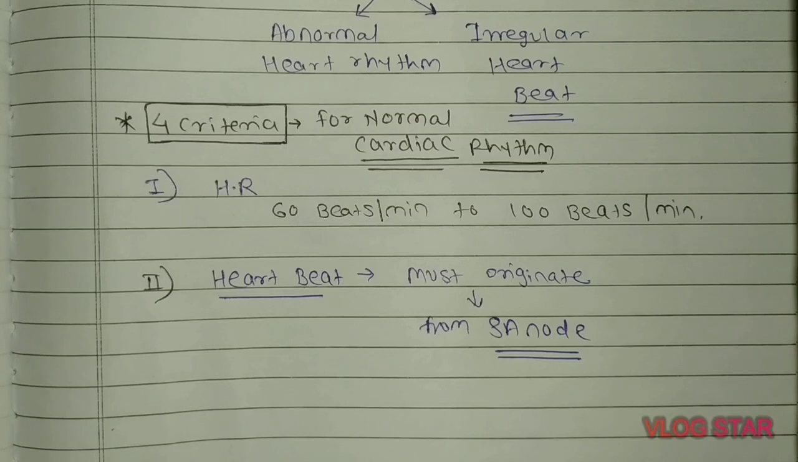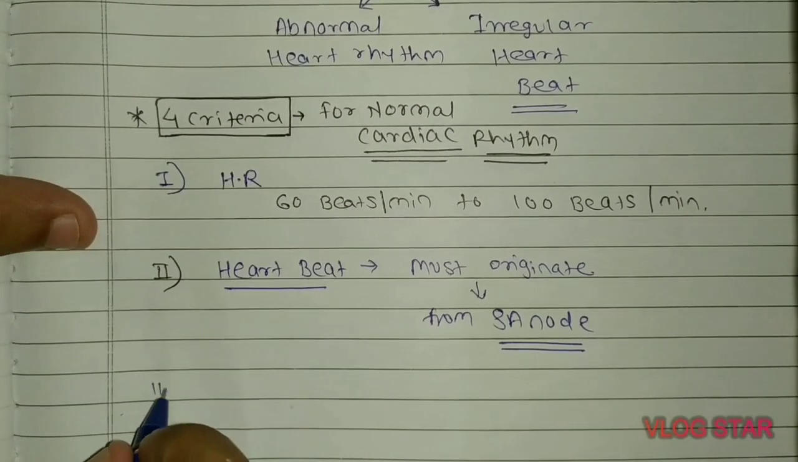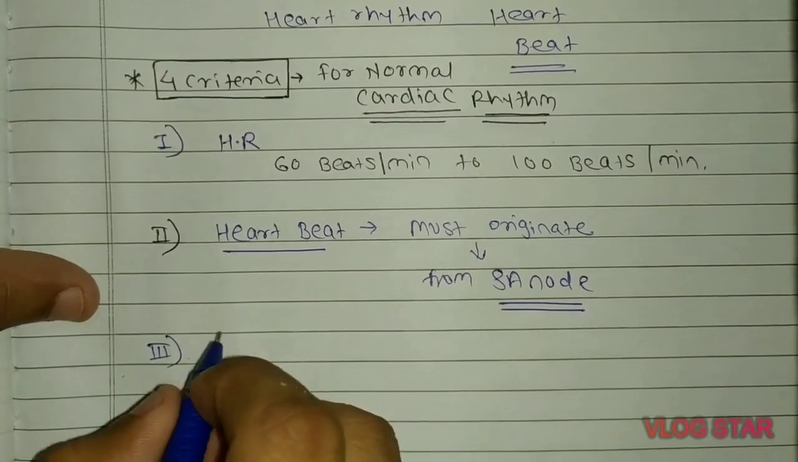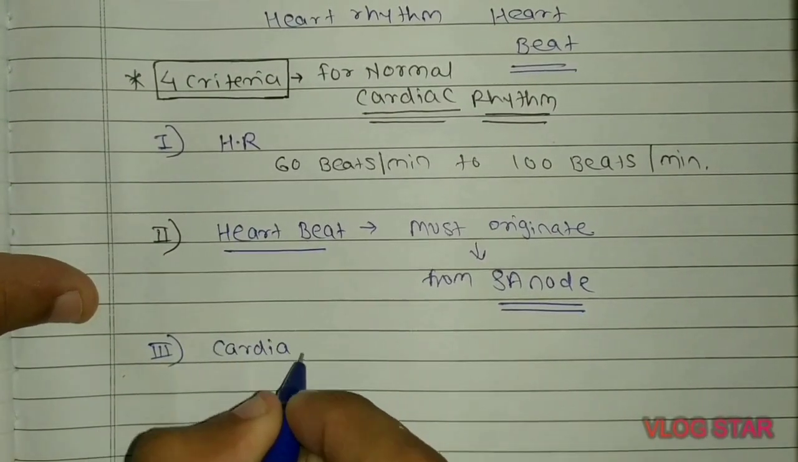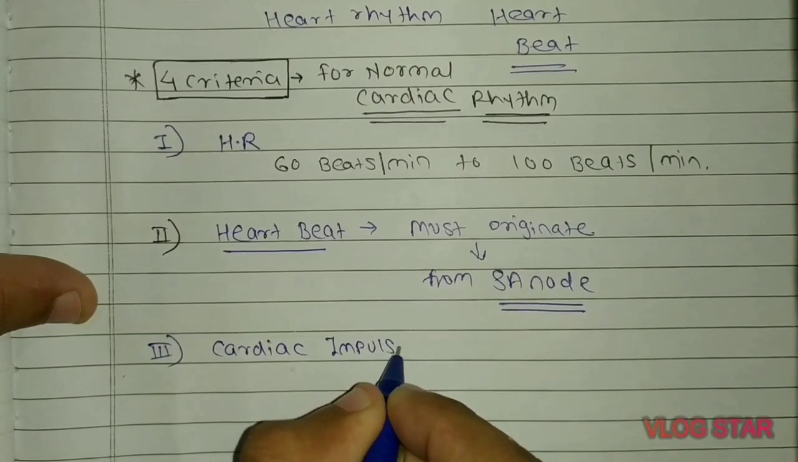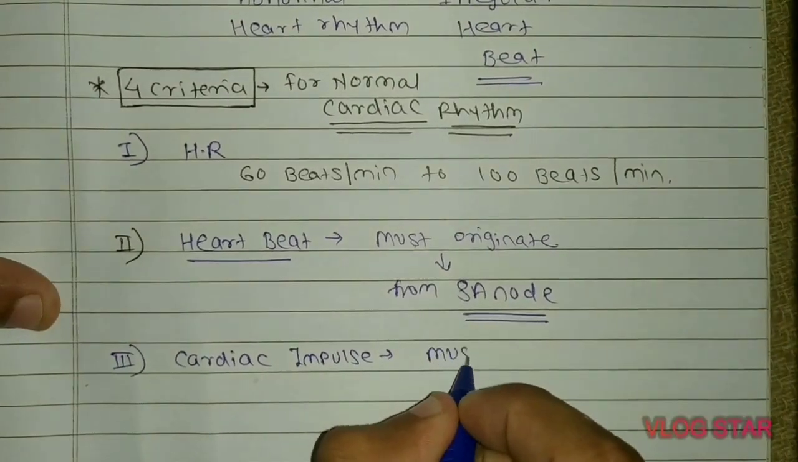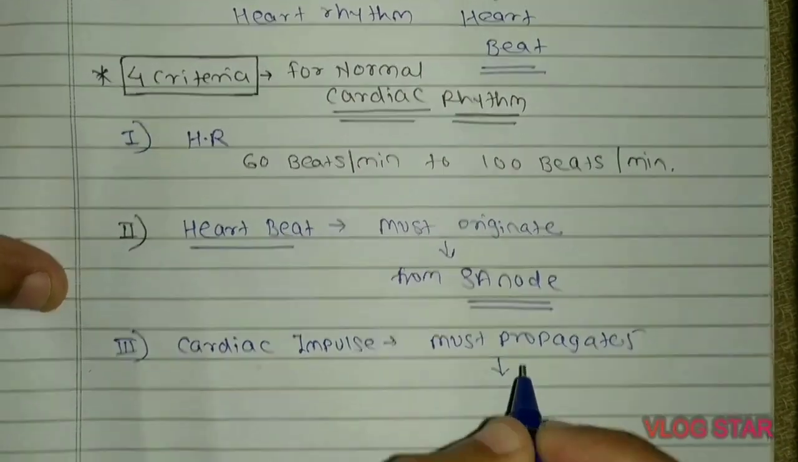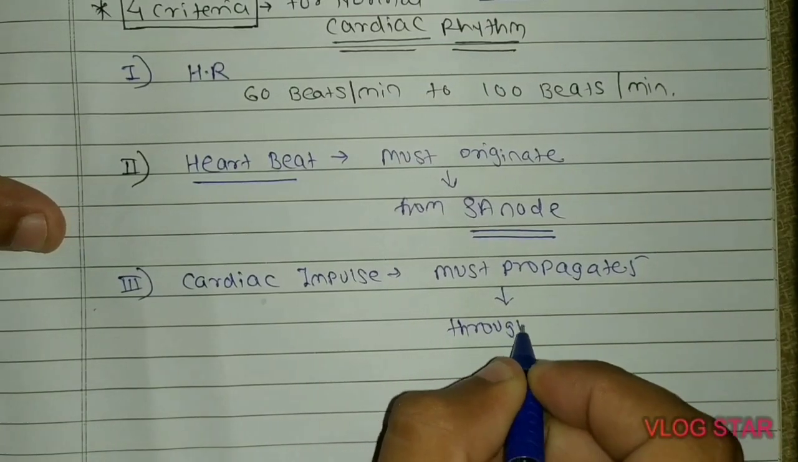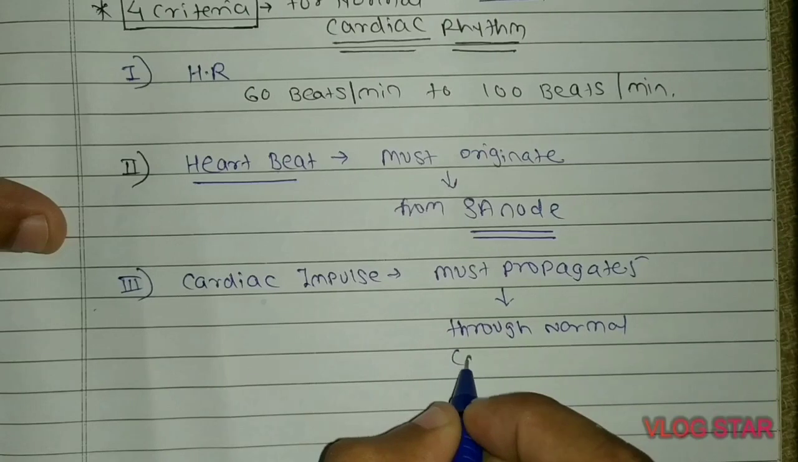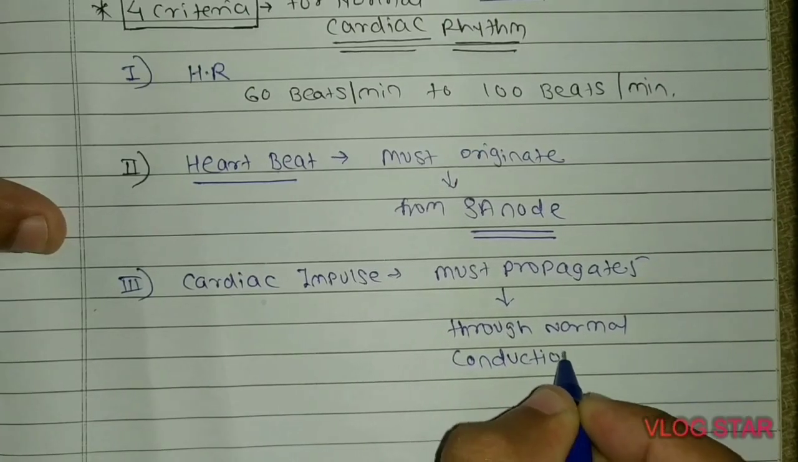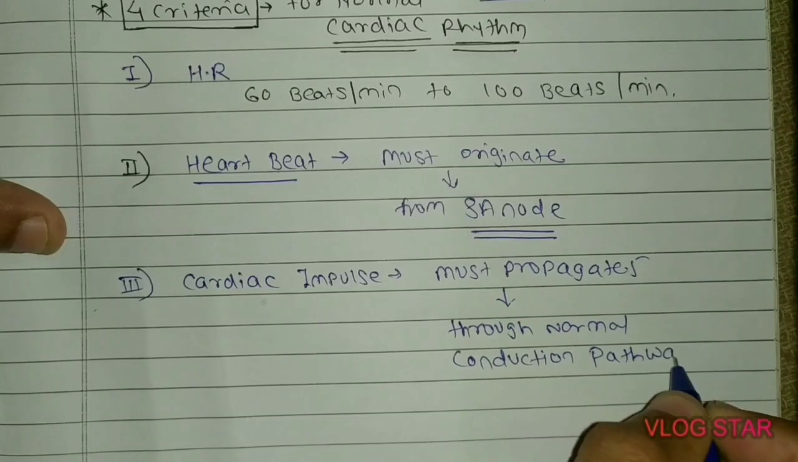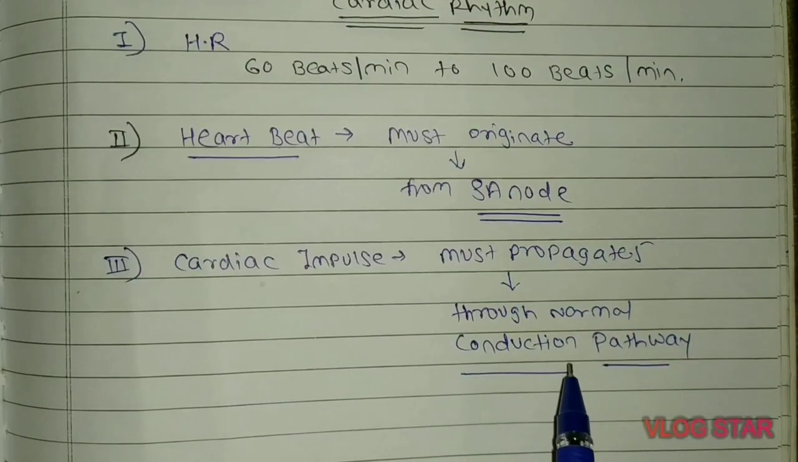The third criteria is the cardiac impulse. The cardiac impulse must propagate through the normal conduction system or normal conduction pathway. So the question arises, what is the normal conduction pathway?